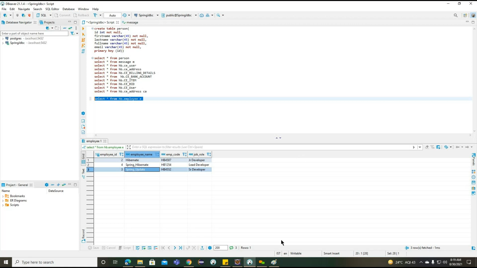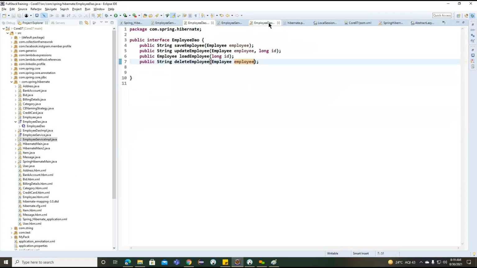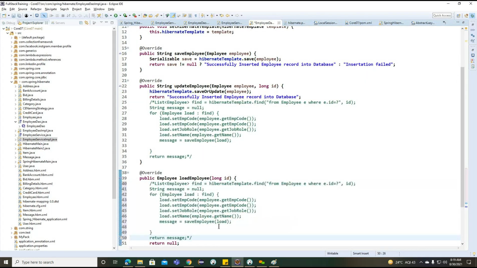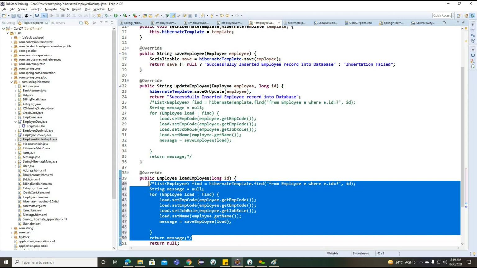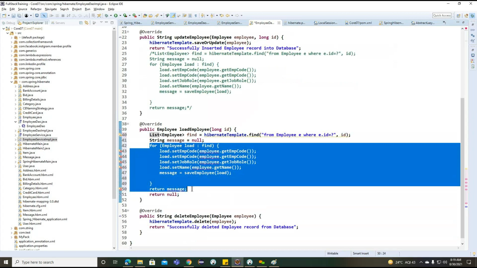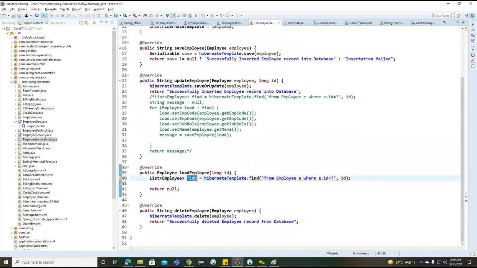Okay. This is the way we can work with Hibernate integration with Spring here. Now the final one, what we can do inside this employee DAO impl, I want to enable here. I don't want to return, so the message also we don't need here.